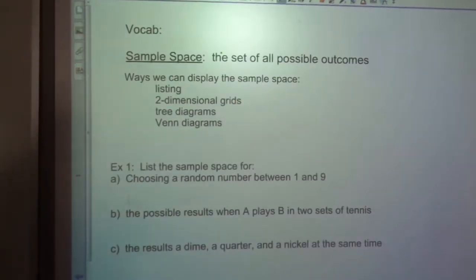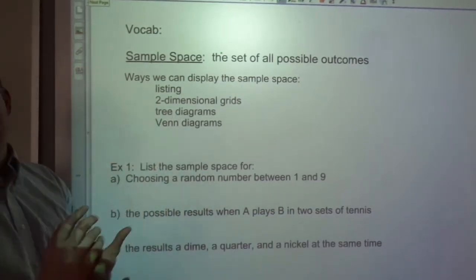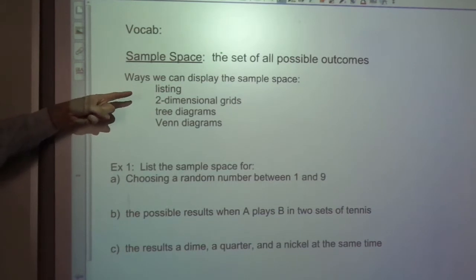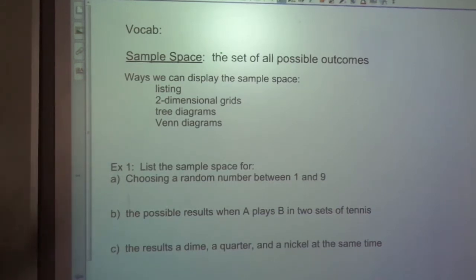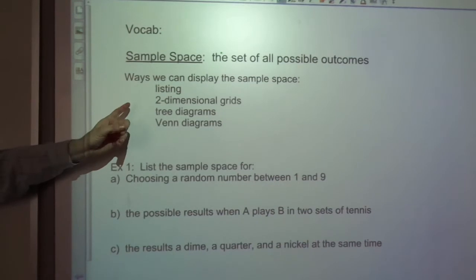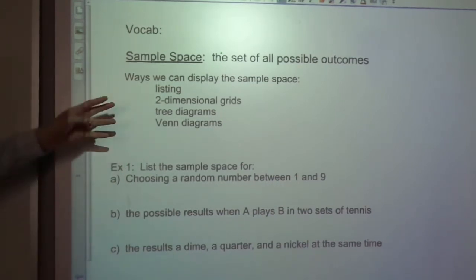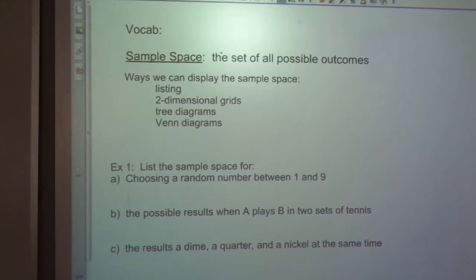All right, the last thing here, and you guys need to jot this down too, is sample space. You should start writing again here. Sample space is a very common word when we're talking about probability, and sample space just represents the set of all the possible outcomes. We talked about what an outcome is. The sample space is the set of all of them, all the things that can happen, listing them. We could list them. We could also draw a grid that would show a chart. We could also use a tree diagram. You've probably done these in middle school. And a Venn diagram, which is the thing with the circles. Four different ways that we can show or represent sample space.